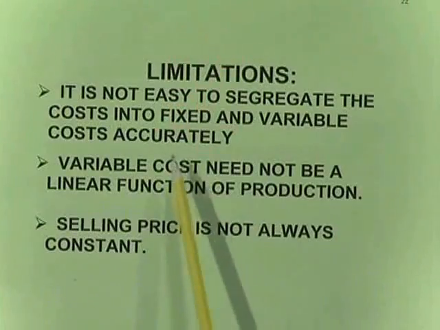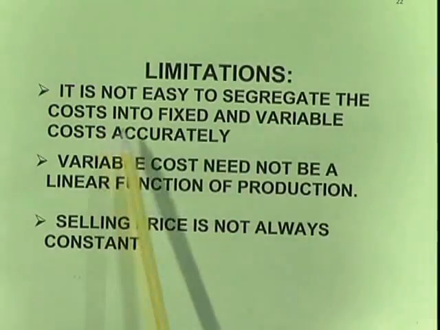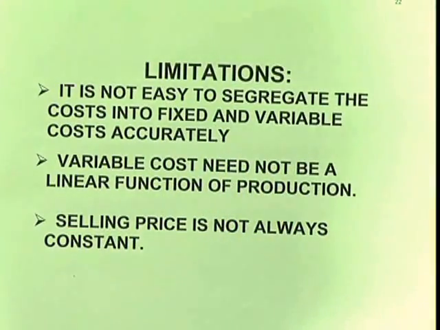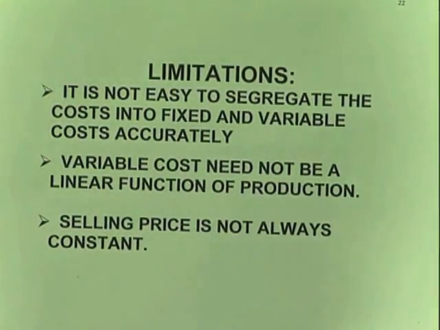It is not easy to segregate the costs into fixed and variable costs accurately. For example, we said current charges, power charges. For a minimum thing we require, as well as when the production is there, it is increased. In that case, how much do we have to take as fixed cost, how much as variable cost? That is a problem that we will get here.